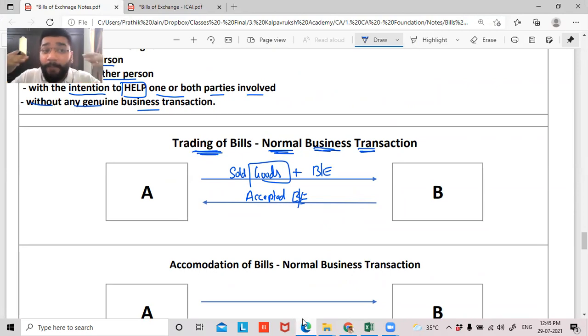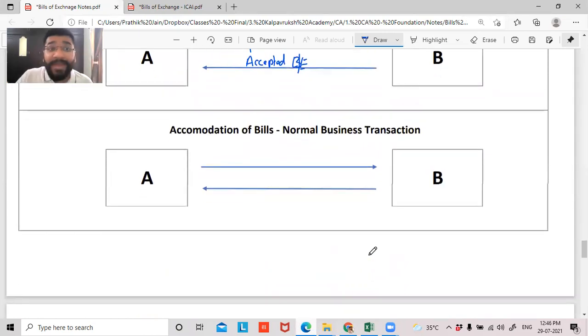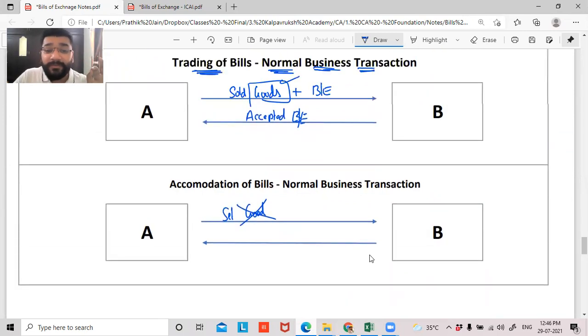Trading of bill means what? A bill is executed for a genuine business transaction. And what is a business transaction? The goods have been transferred. This is what we've been discussing so far. But in accommodation of bill, what happens is, guys, A is not selling any goods to B, but he is sending a bills of exchange to B, to which B is agreeing and accepting to pay.